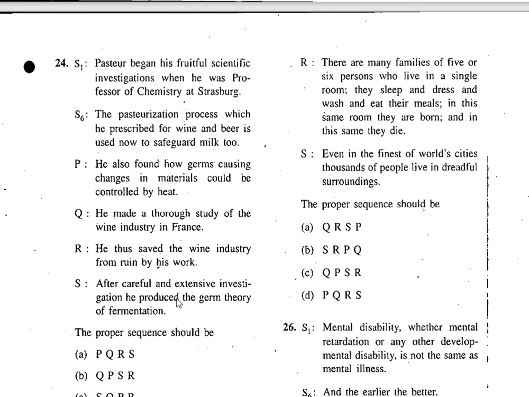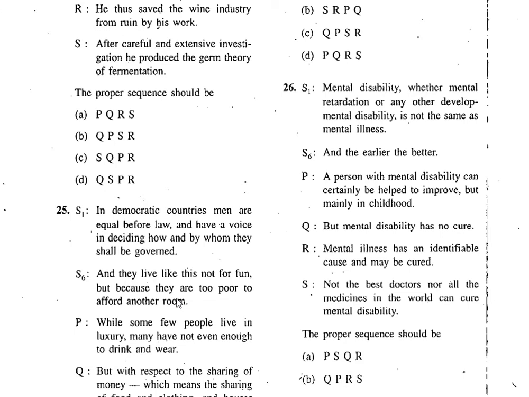Even in the finest world cities, thousands of people live in dreadful surroundings, in fearful surroundings. Even in the finest of world cities, it is a similar kind of thing where S should come. So there are many families. So even in the finest, I think S just before R. Okay, so before R. Then while some few people live in luxury, right? So it sounds after S1 it will be Q, but with respect, not P, so Q. So the right sequence will be C, Q, P, S, R.